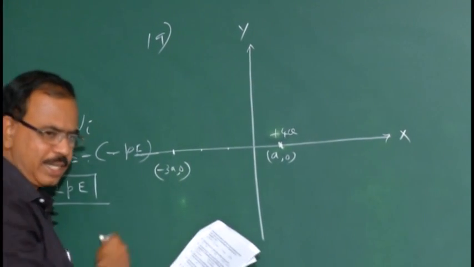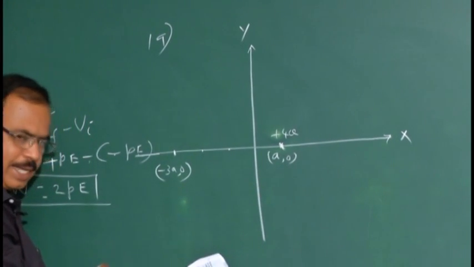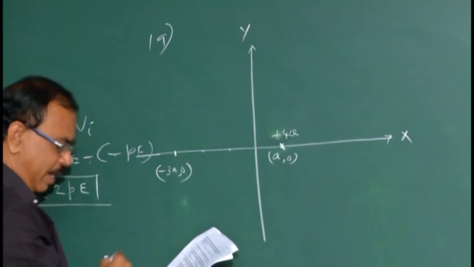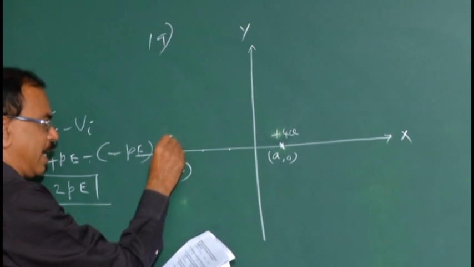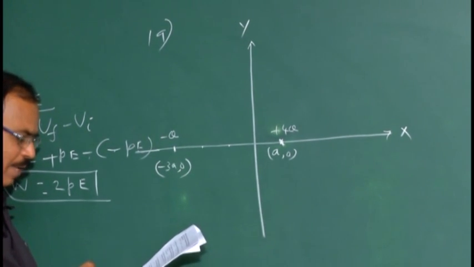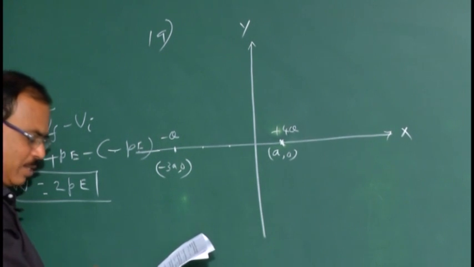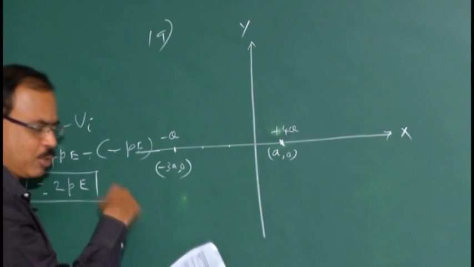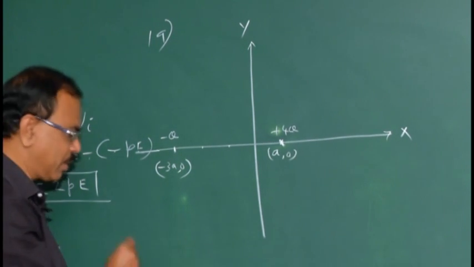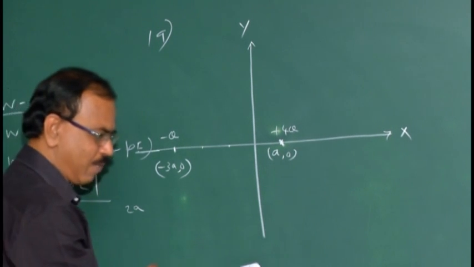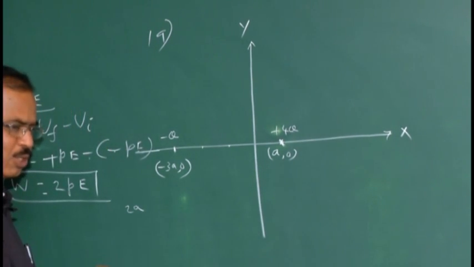They are giving coordinates. That is the x axis, y axis. Clear? There they have placed plus 4q, and here they have placed minus q, respectively. The electric flux due to these charges through a sphere of radius 2a. Now we have to draw the sphere. The radius of that sphere is 2a, they say. They are asking how much flux is passing through the sphere.